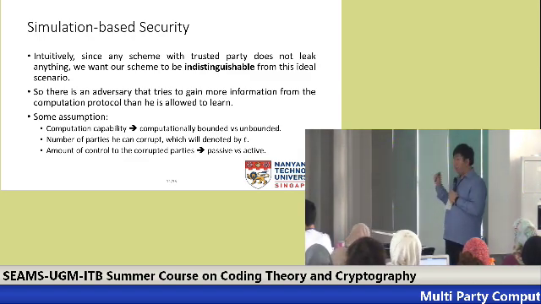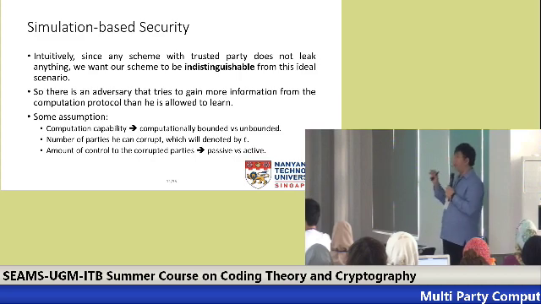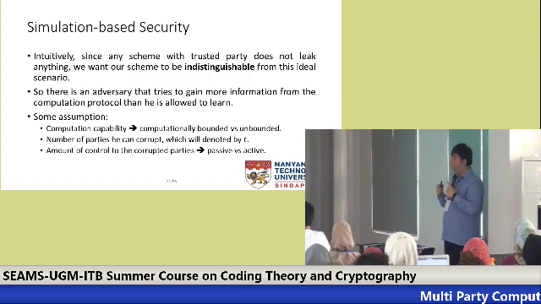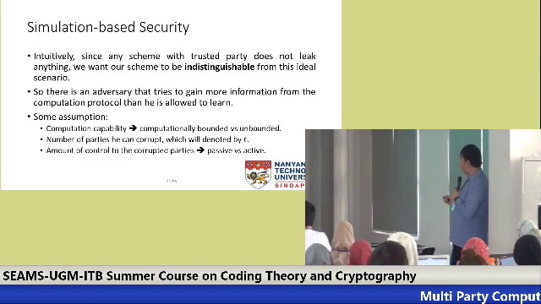And lastly, there are two different types of control of this adversary over the corrupted party, passive or active. So in the passive case, he's just trying to gain information without changing anything from the input. However, for active, he can change the response of each of the corrupted parties, and this will make the calculation wrong. So some schemes can claim to be secure even under an active adversary.